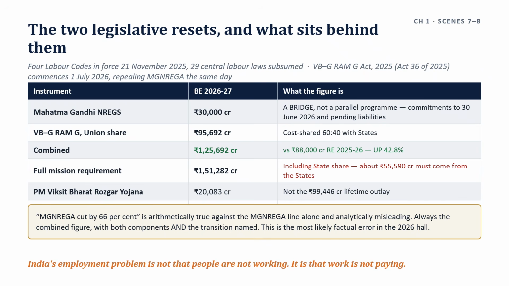Comes to the rural reset. What is the rural reset here? That is the VB-G RAM G Act 2025, Act 36 of 2025. Commences 1st July 2026, repealing MGNREGA the same day.